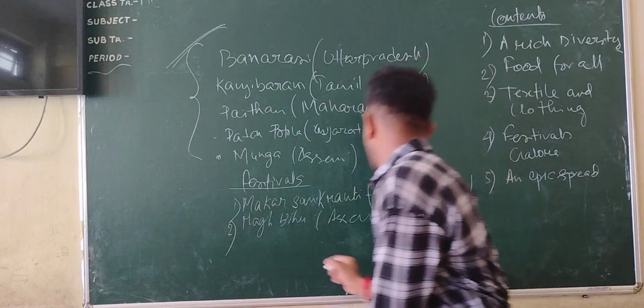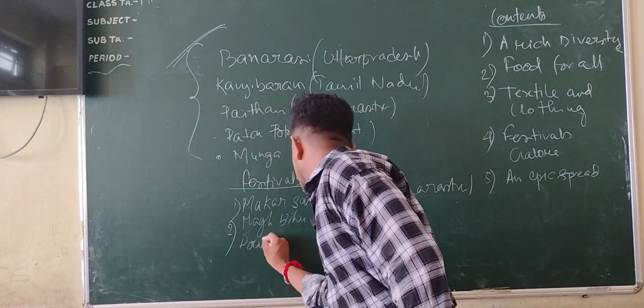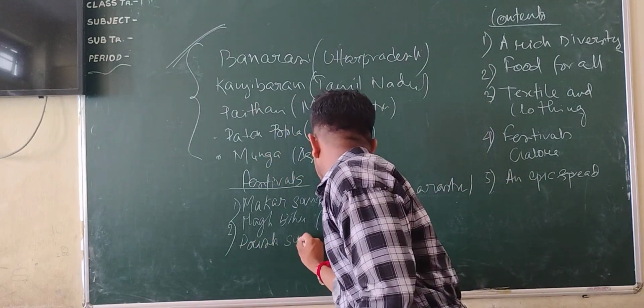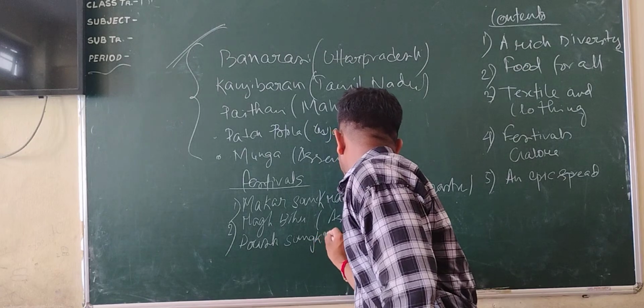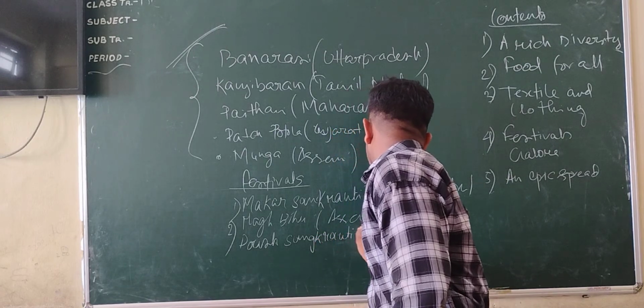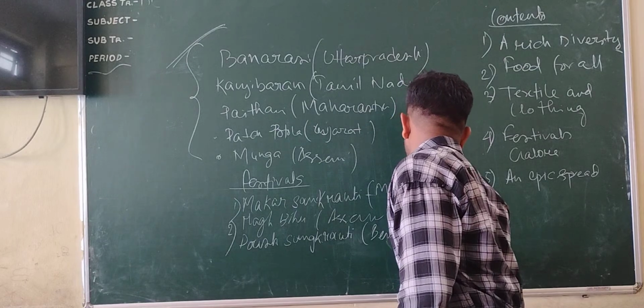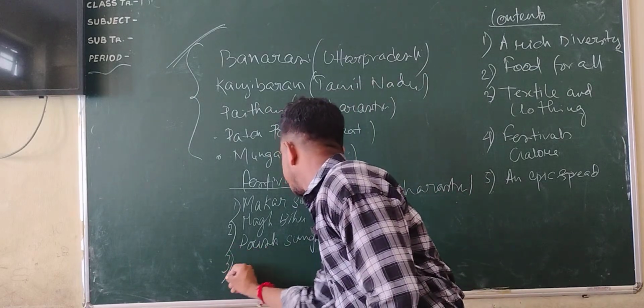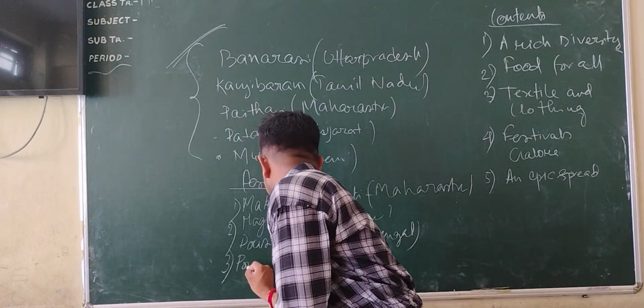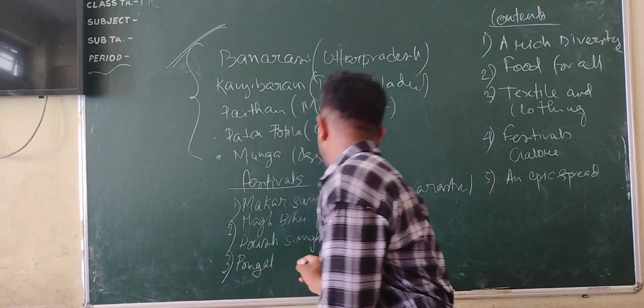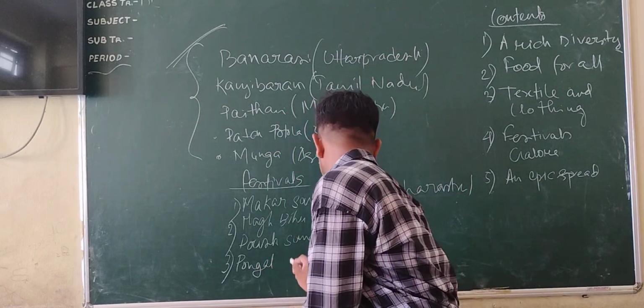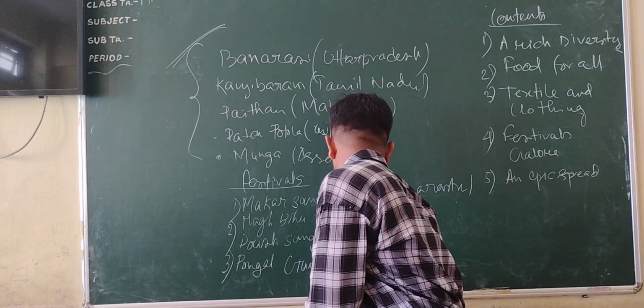Then Poush Sankranti, which is in West Bengal, and the third one is Pongal, which is also a food festival. Pongal is celebrated in Tamil Nadu.